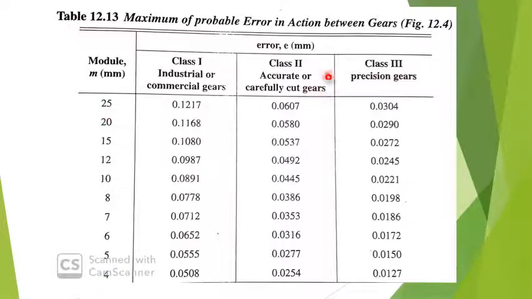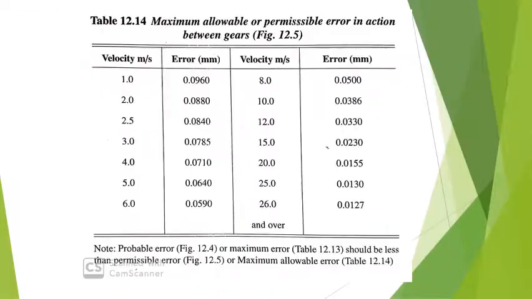From this we can observe the error value is very low for class 3 or precision gears. For class 2 the error is more, and for class 1 or commercial gears it is still more. There is almost 50% variation in the errors between these different classes of gears.